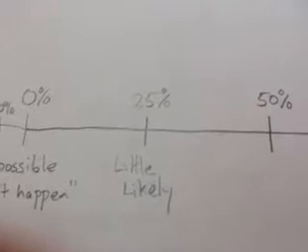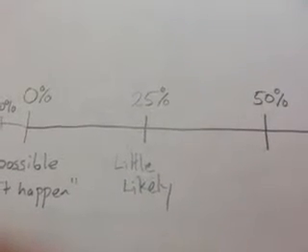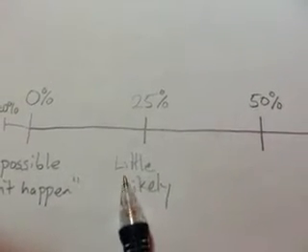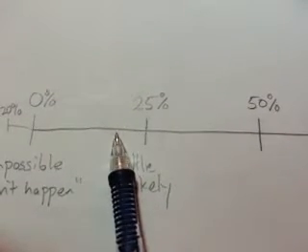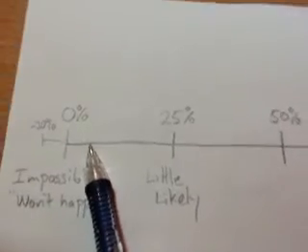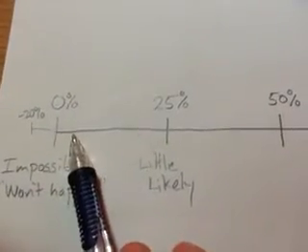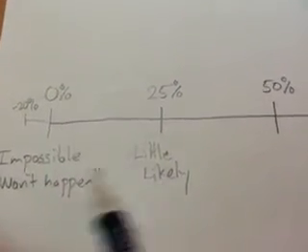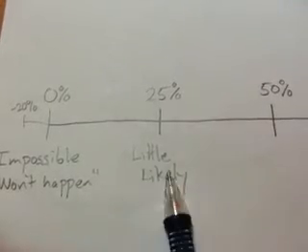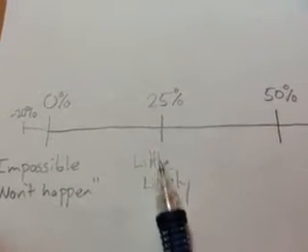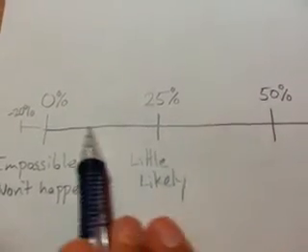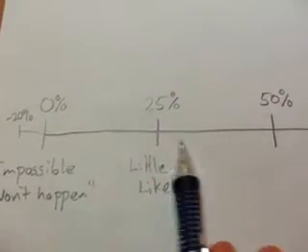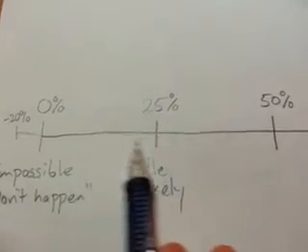But, again, what's little, right? For some people, something that looks little might be large. So, what if I said 20%, is that little? If I say 10%, is it little? Or would you say, oh, no, that's really not going to happen? So that, again, is a little bit arbitrary. It's your choice. But in general, anything lower than maybe 30%, anything in this range, it's a little likely, but really not that likely.